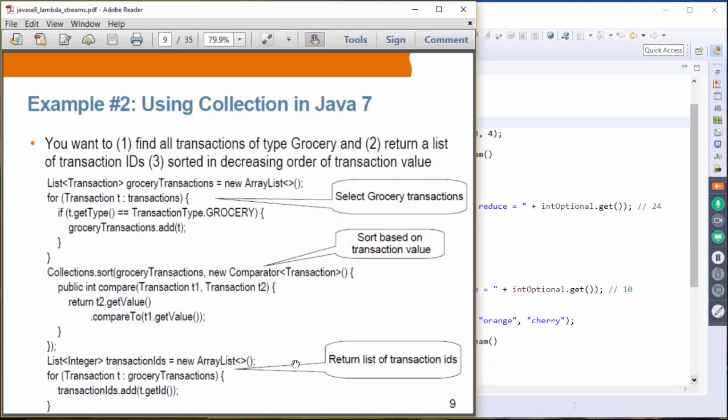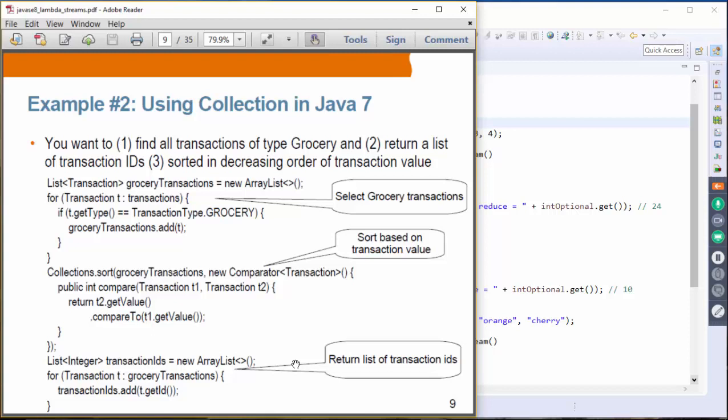Okay, example number 2. This is a bit more realistic example. Suppose you want to find all transactions. We are talking about some kind of online transaction site. We want to find all transactions of type grocery, and we want to return a list of transaction IDs sorted in descending order of transaction value.